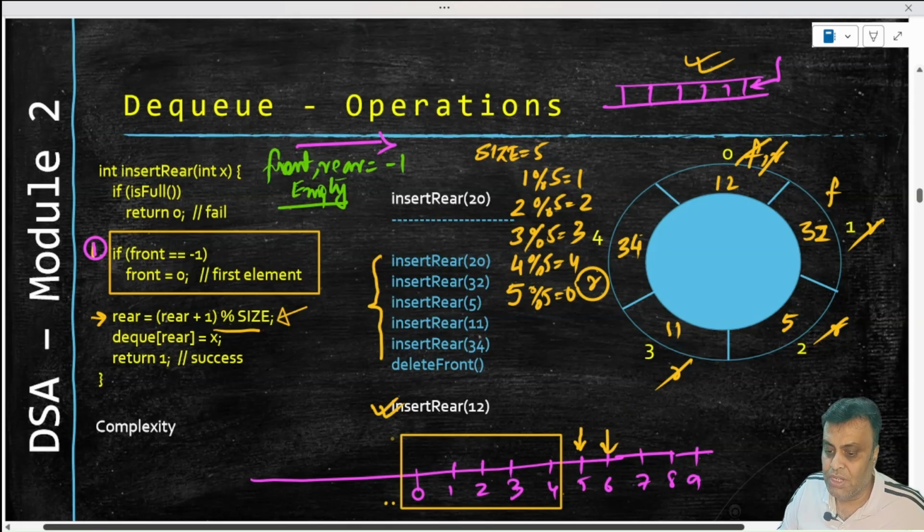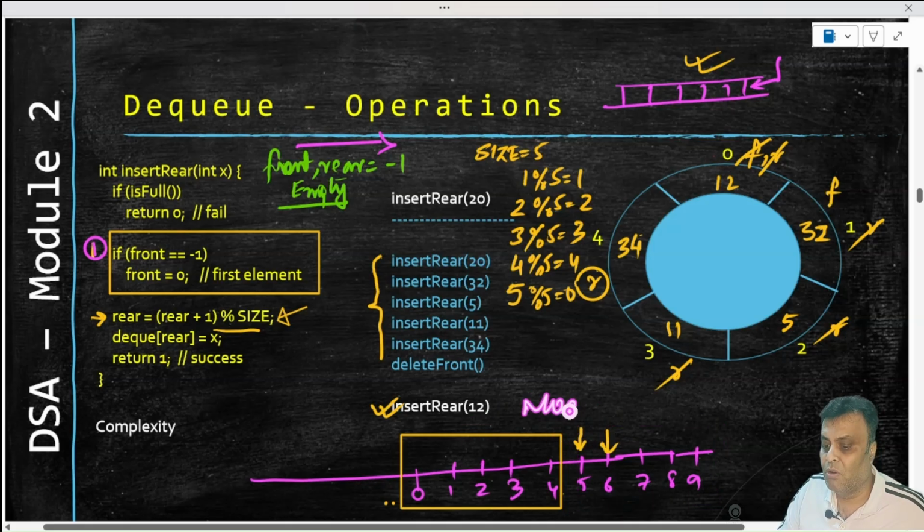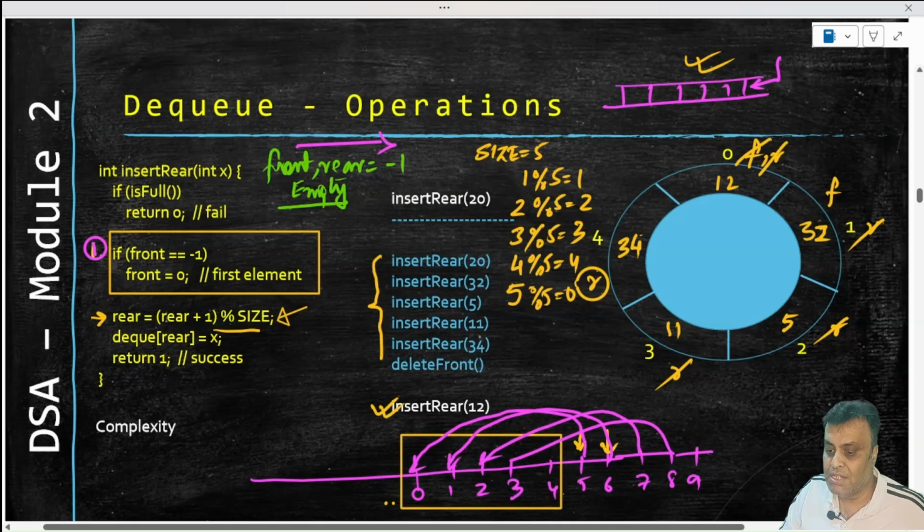So what we are doing is whenever this particular block goes out of scope, we are going to basically take this block and bring it inside this block through the modulo operations. That's where modulo is coming to help you, right? So we will take 5 and bring it back to 0 by 5 modulo 5. We will take 6, bring it back to 1 by 6 modulo 5. Similarly for 7, 8 and 9.